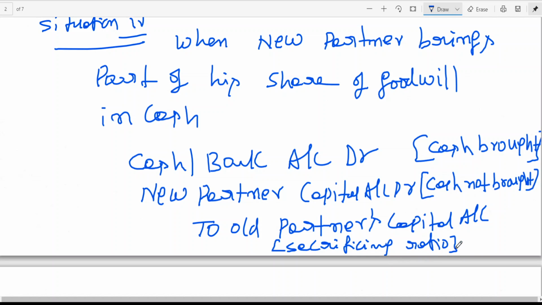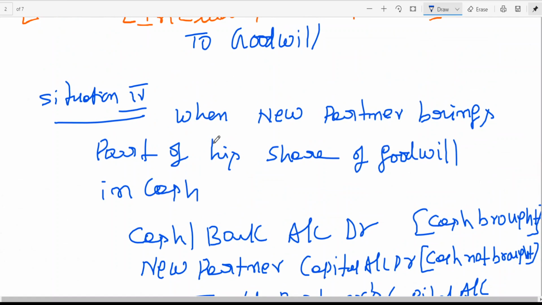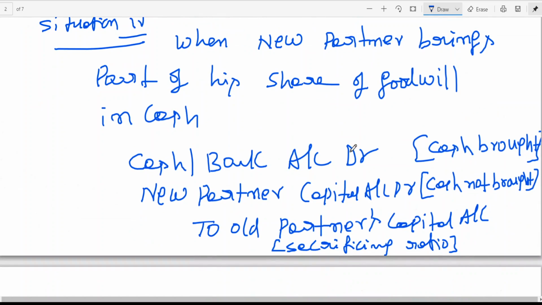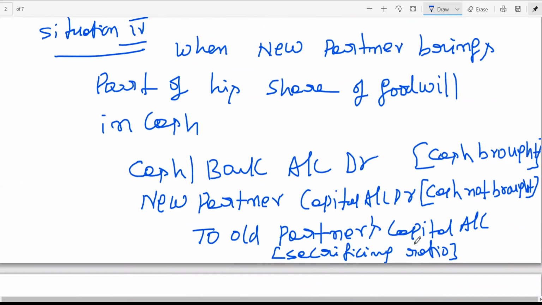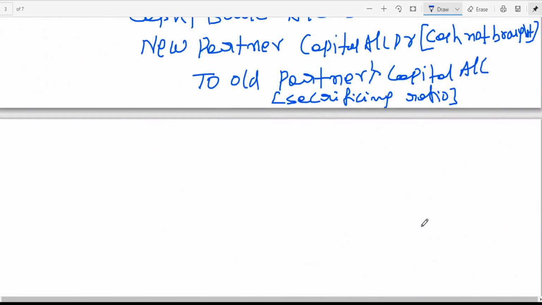Which ratio? Sacrificing ratio. When the new partner brings part of his share of goodwill in cash, you debit cash or bank. If he can't bring it, you debit the new partner's capital account. Then which account do you credit? The old partners' capital accounts. In which ratio? Sacrificing ratio. I think generally the first three situations are important.